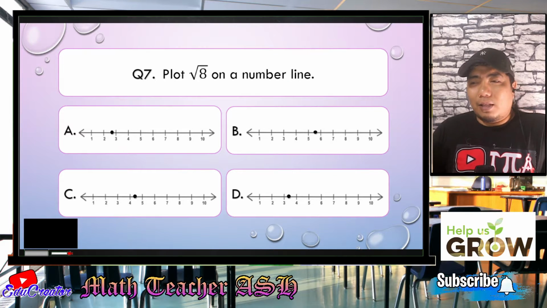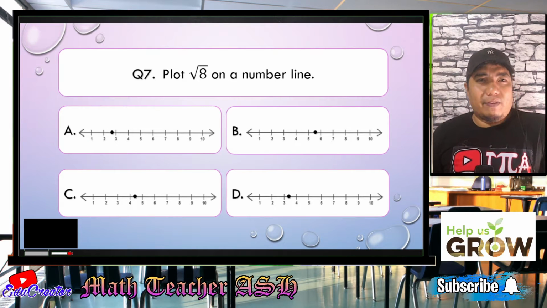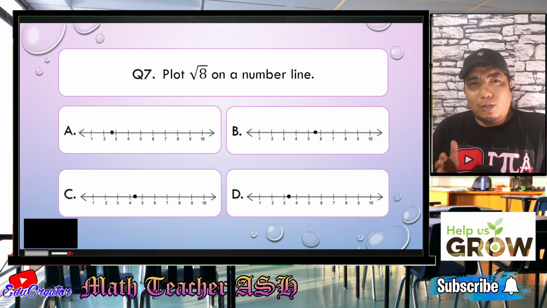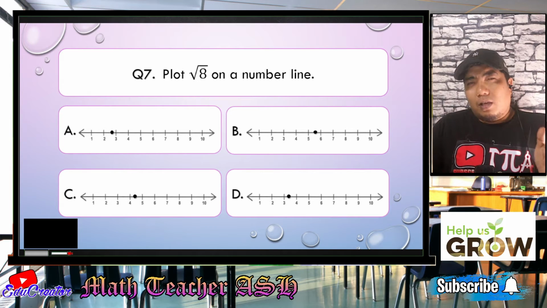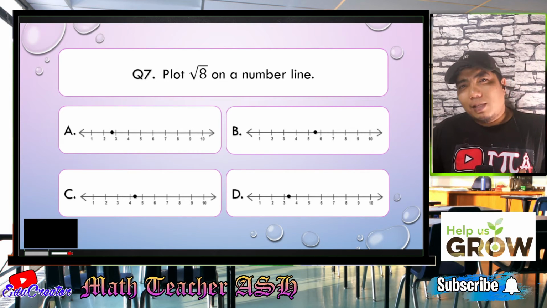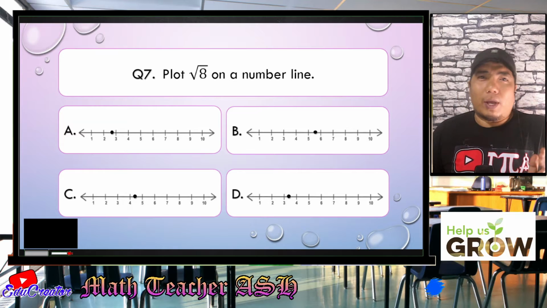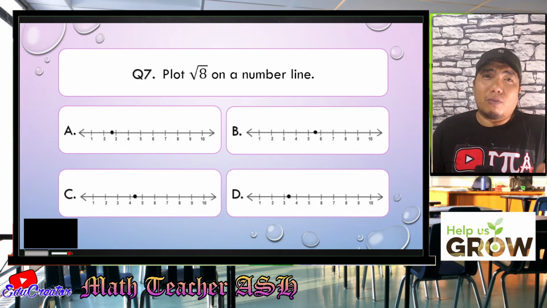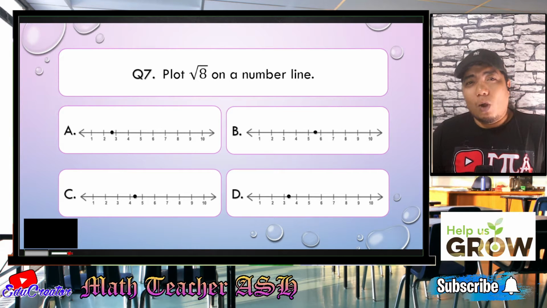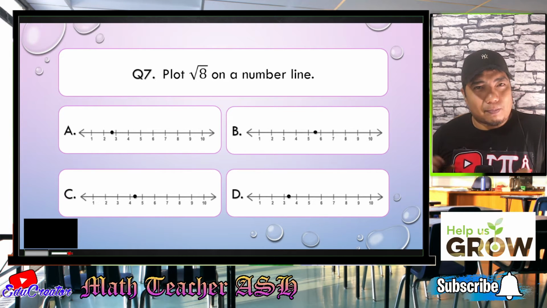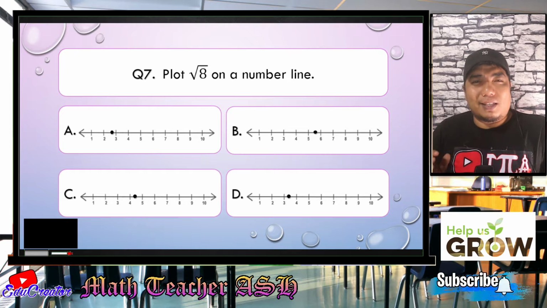Alright, my dear math learners, the trick here is very, very simple. What you can do is consider where square root of 8 belongs. So, square root of 8 is between square root of 4 and square root of 9, right? Now, square root of 4 is a perfect square. The square root of 9 is also a perfect square, while square root of 8 is not a perfect square. Okay, I hope that is clear, my dear math learners.